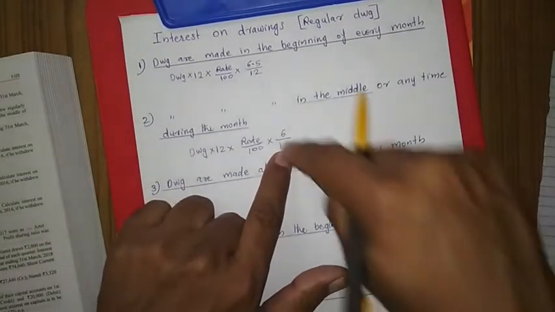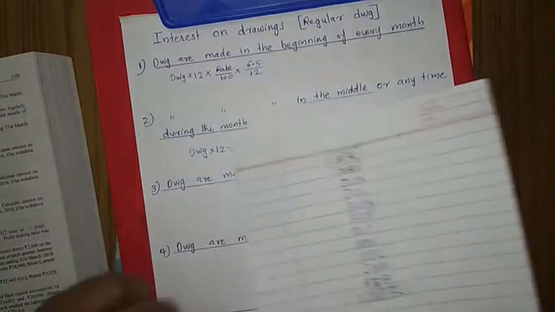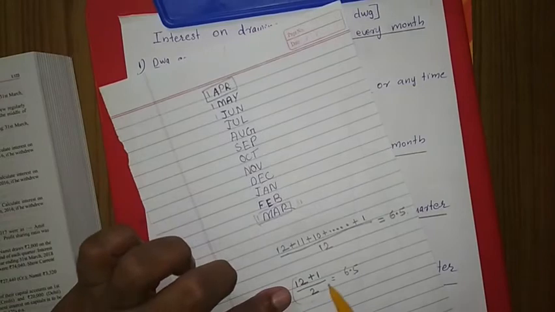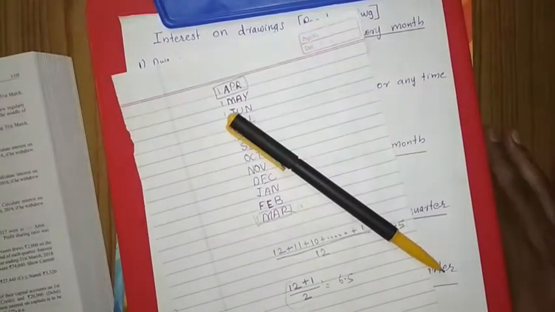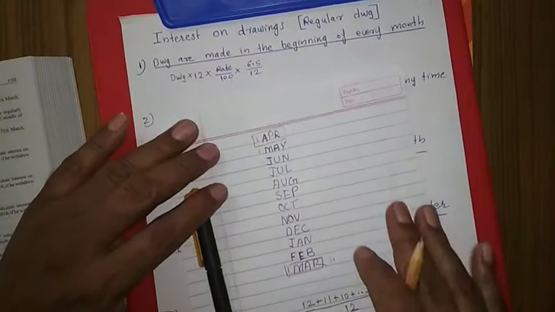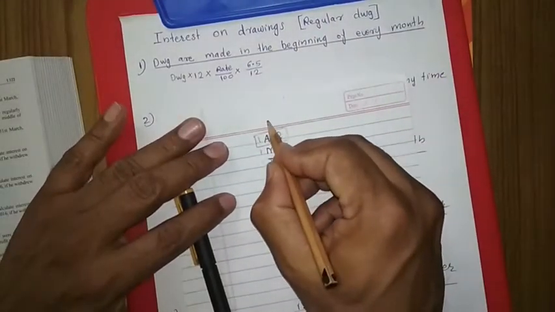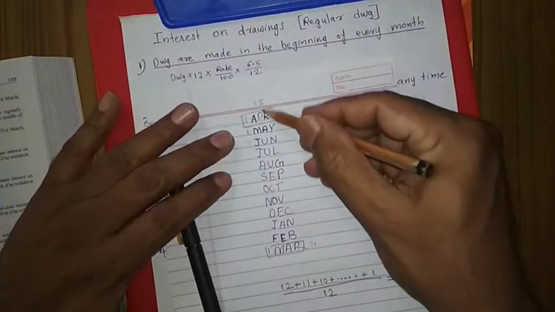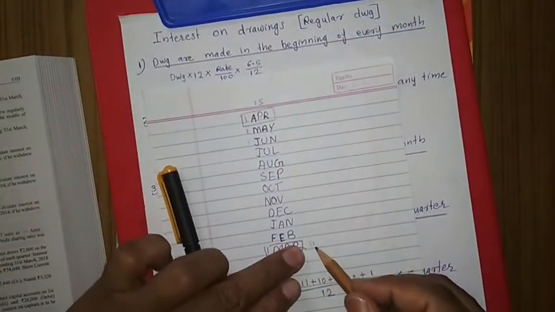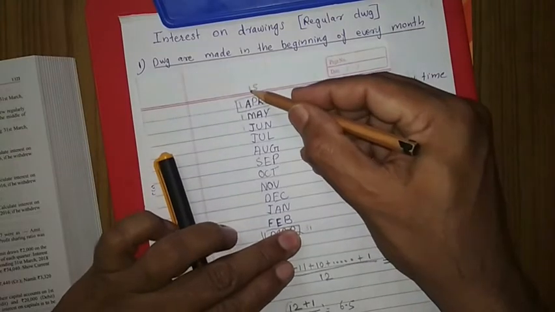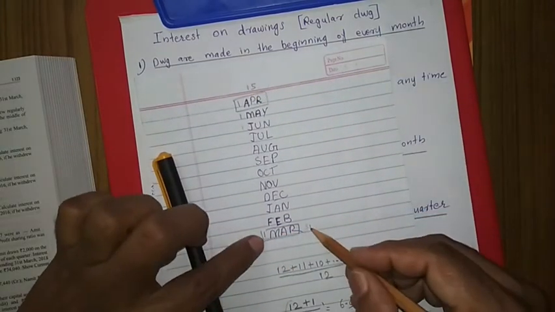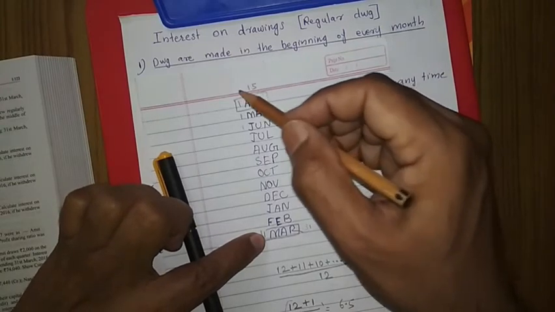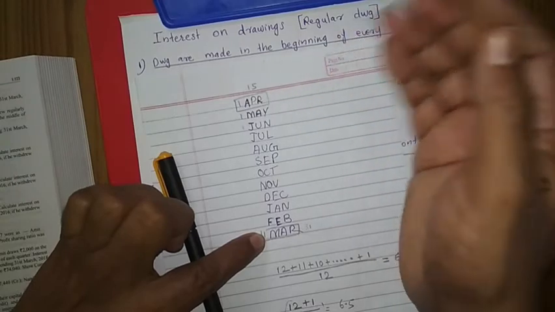If you want to know how the 6 is coming, see, it is the middle of every month. So I am explaining only this method. Then the first drawing is made on 15th April, or the middle of April. So the months remaining up to 31st March is how many? If the first drawing is on 15th April, up to 31st March, 15 days are over. Okay, 15th April means 1 to 14 days are over, so half month is over.